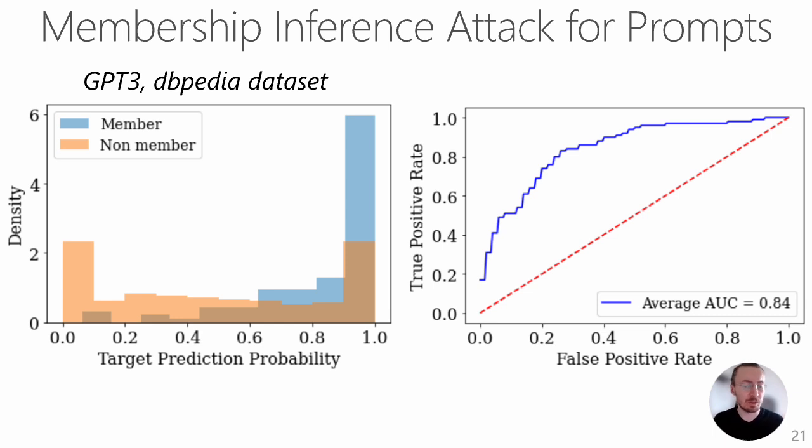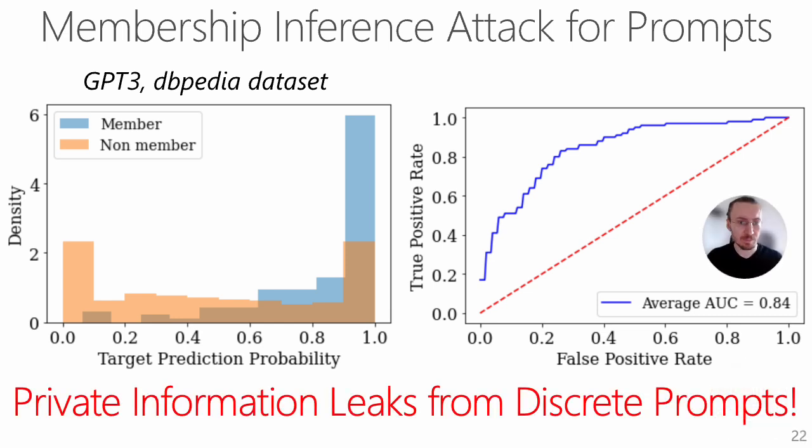Here we report that the average AUC score for this attack is 0.84, which is a substantially high score. These results highlight that private information can leak from prompt data easily, and this also motivates the urgent need to provide defenses, which we also develop in our work.